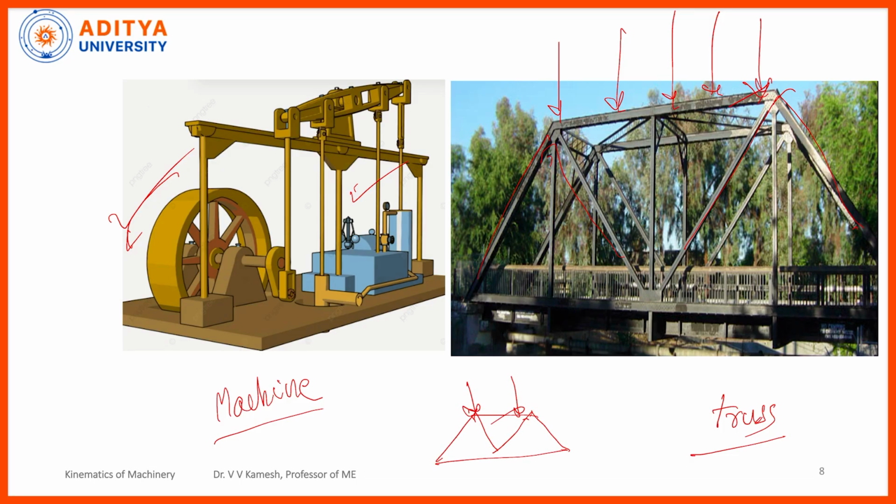Even if you apply so many forces, it will not rotate. If it is rotating, it is not called a structure, because a structure is able to resist. So, this is called a structure, able to withstand the force.